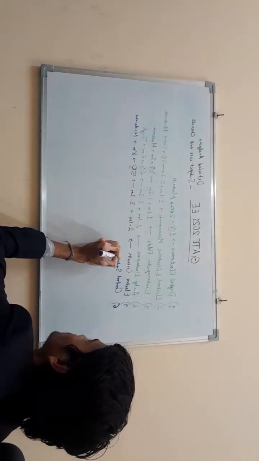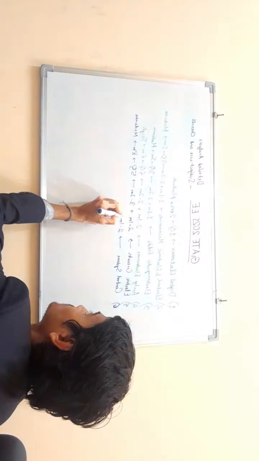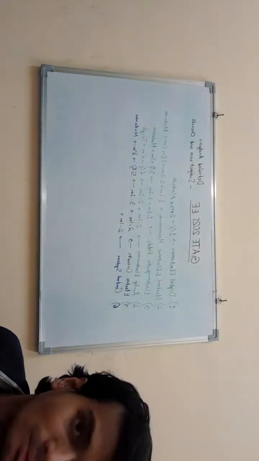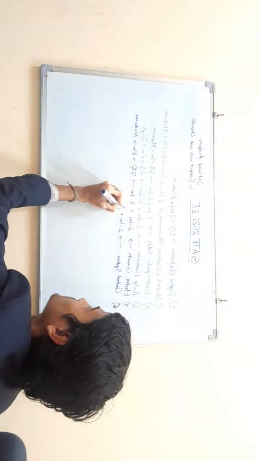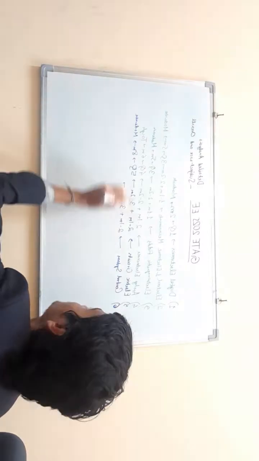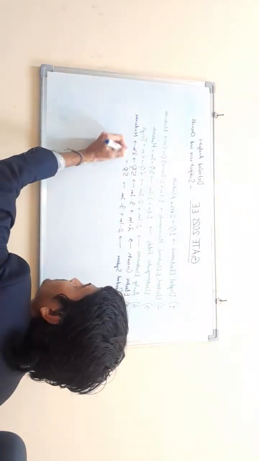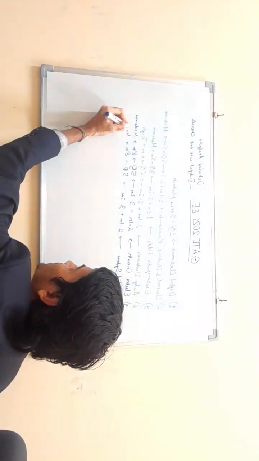Control systems this time had 2 1-mark questions and 3 2-mark questions. So again, the same configuration as electric circuits, 5 questions of 8 marks. Questions were on the moderate side.